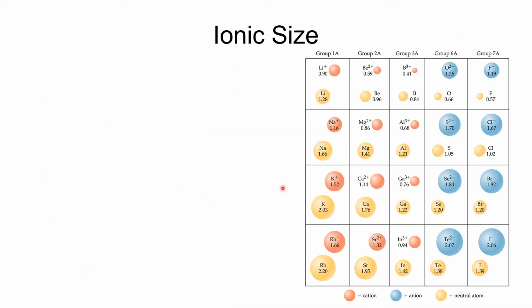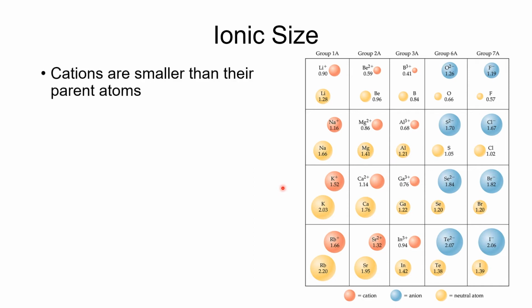All right, so now we want to look at ionic size. So this is the size of the ions. We're going to find that cations are smaller than their parent atoms. As evidence of this, here's lithium, and there's the lithium ion. You'll see the lithium ion is smaller than the lithium. And this is true for every single one of these orange ones. These orange ones are all cations, and they are all smaller than their corresponding parent atom.